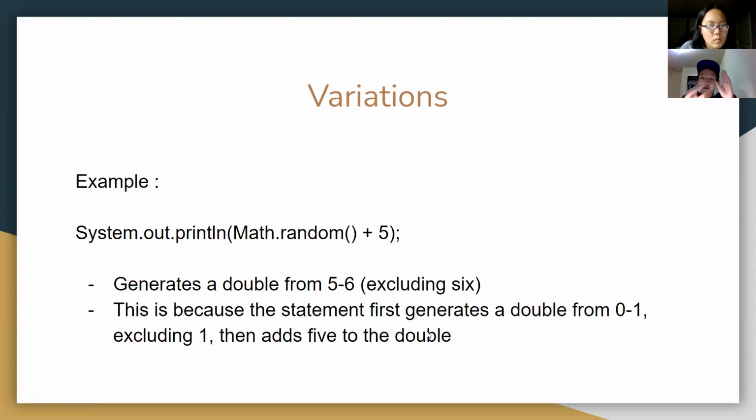The minimum value is 0 plus 5, which is 5. The maximum value is 0.99999 plus 5. So the range is from 5 to 6, but not including 6.